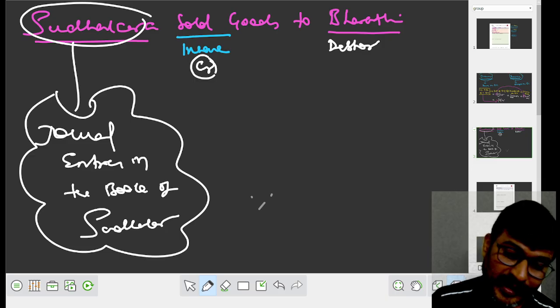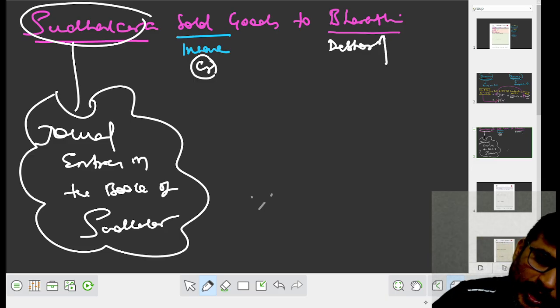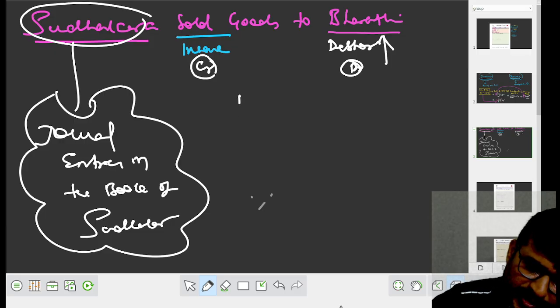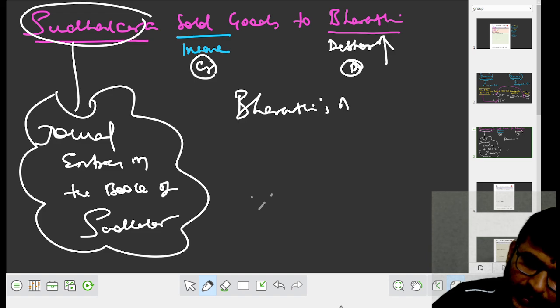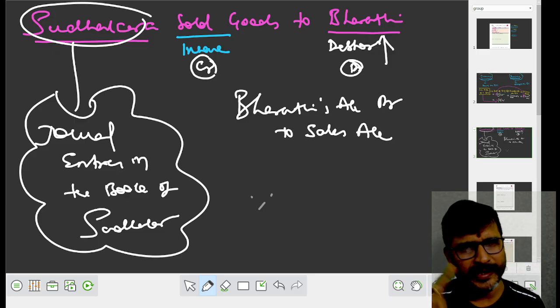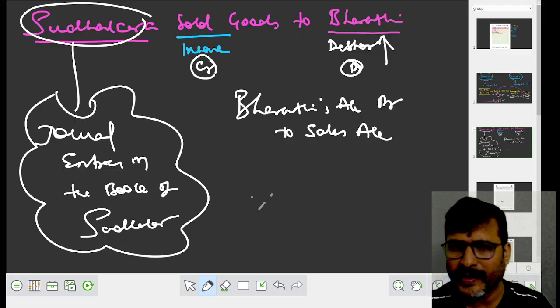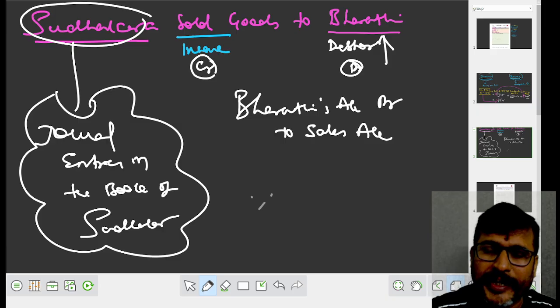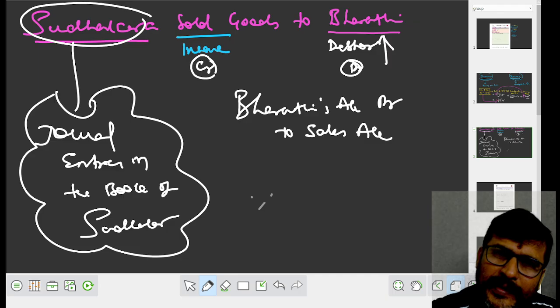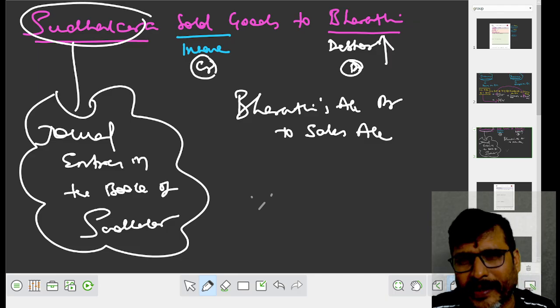Bharati is our debtor. When you sold goods to Bharati, your debtor, an asset, increases, so we debit it. Then what is the journal entry? The journal entry will be Bharati's account debit to sales account. Please, I am telling you, never skip this. While listening, make a note in your notes. What is the journal entry when we sold goods to Bharati? Sales means income, credit; Bharati is debit.